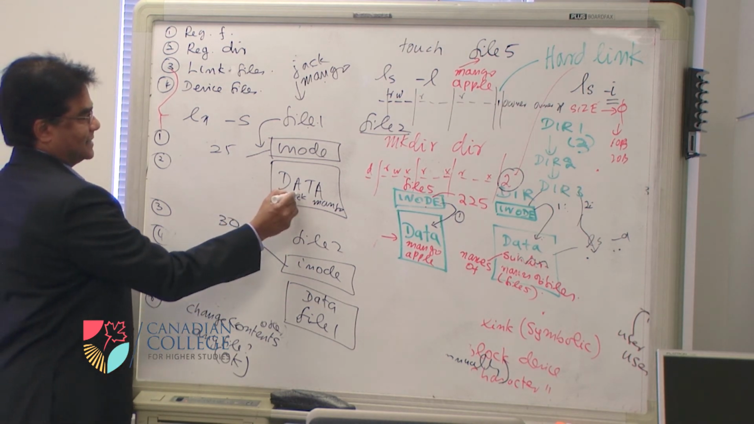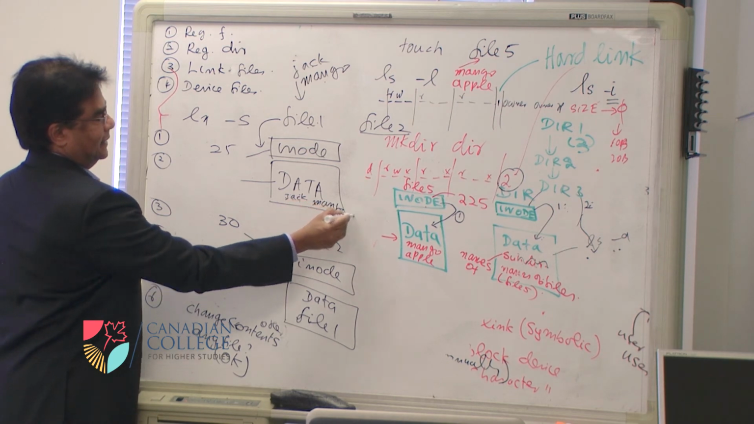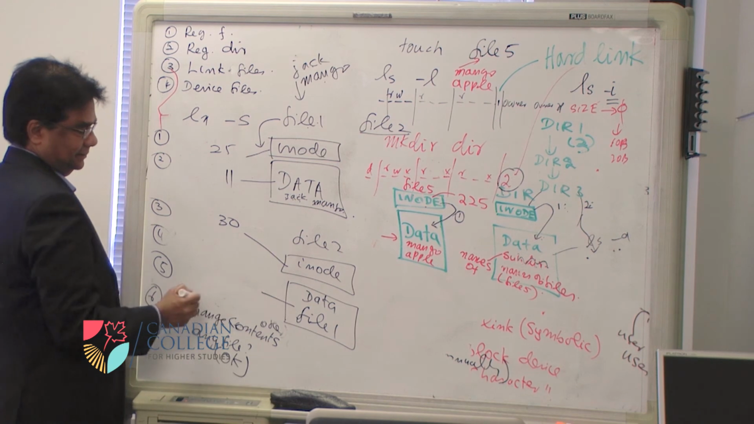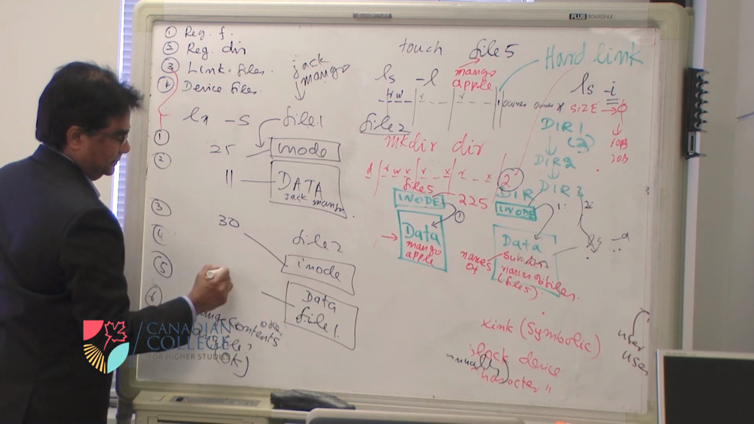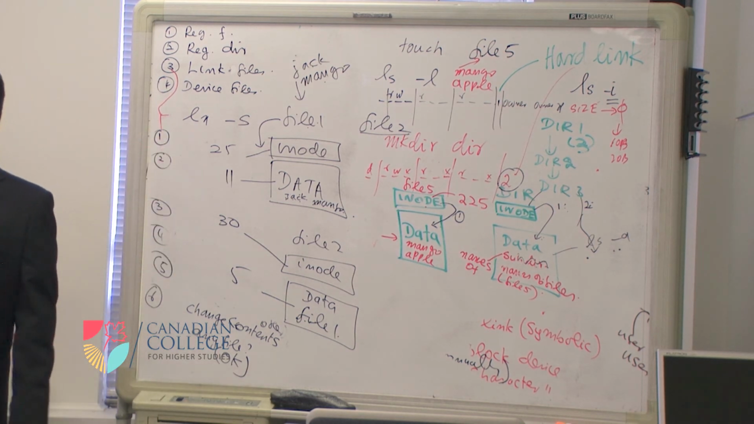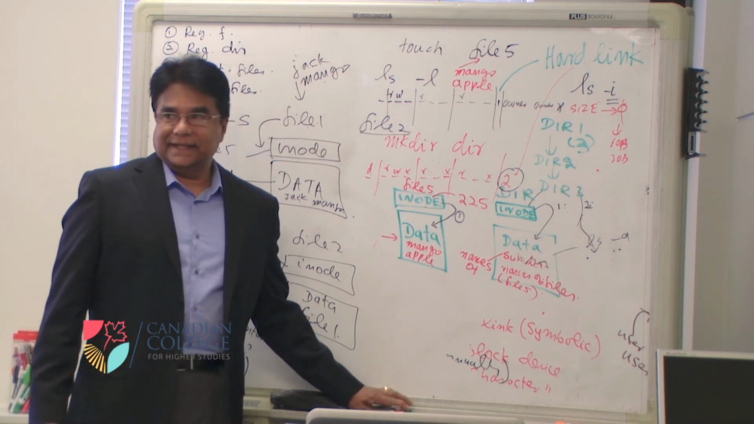So what is the size of this? 1, 2, 3, 4, 5, 6, 7, 8, 9, 10, 11. The size of file 1 is 11. The size of this is 1, 2, 3, 4, 5, or 6 or something. So this is what will be there. So you understood all these things very clearly.